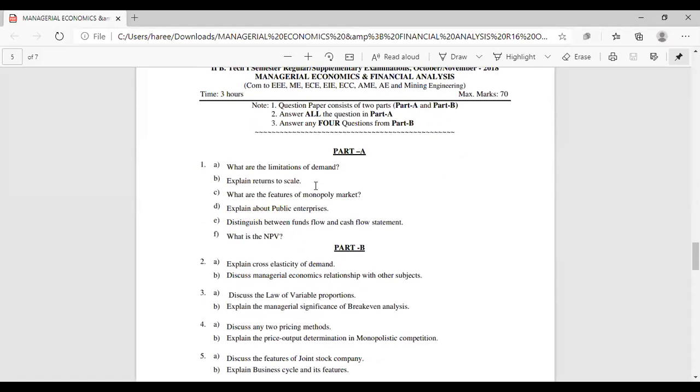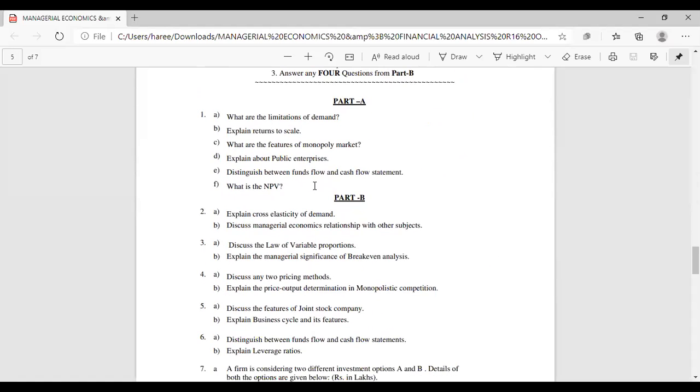See here, what are the limitations of demand? Explain the returns to scale, and what are the features of monopoly market? These three questions are from the first three units.